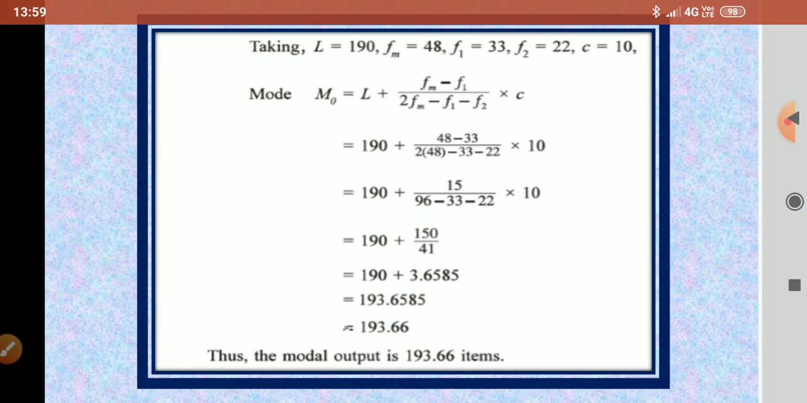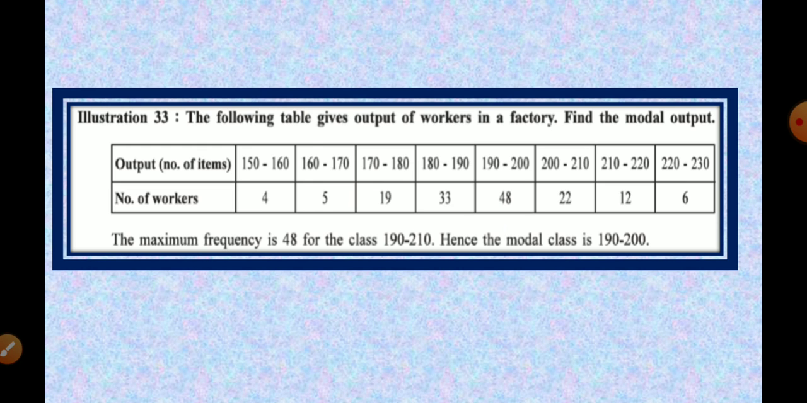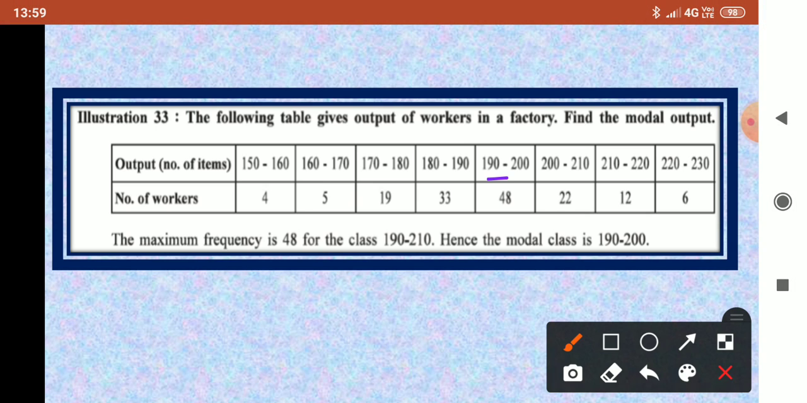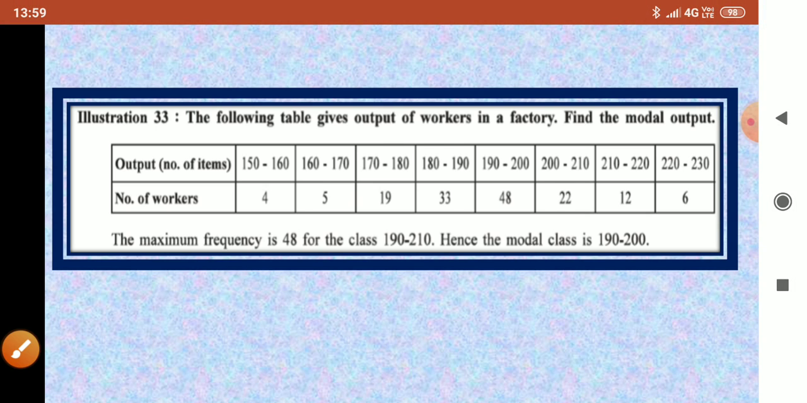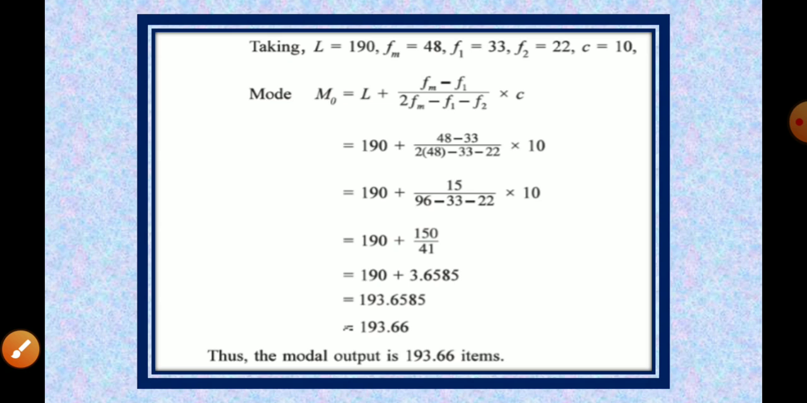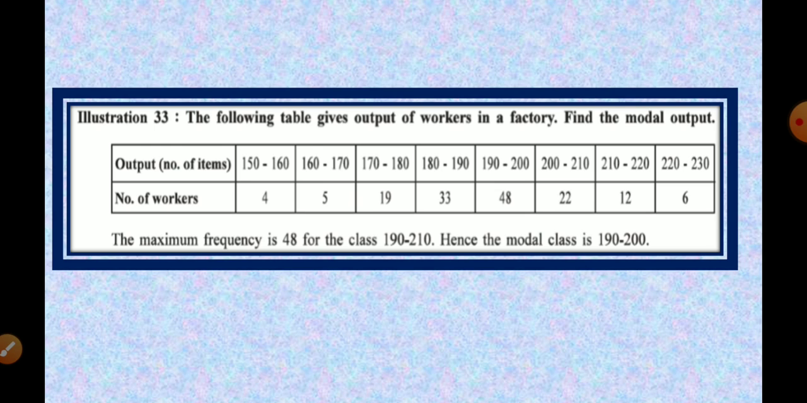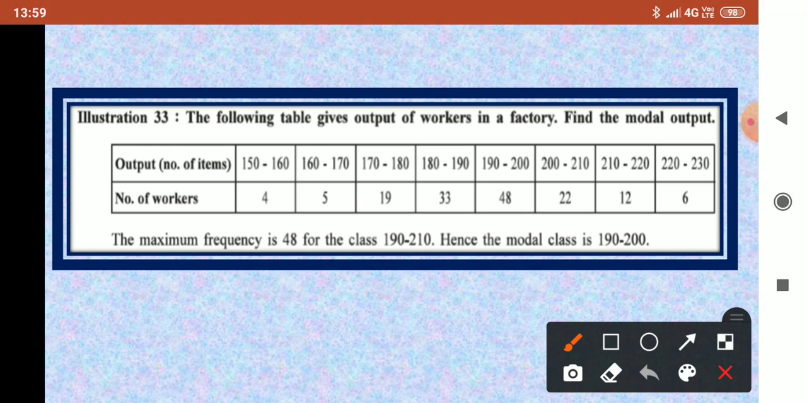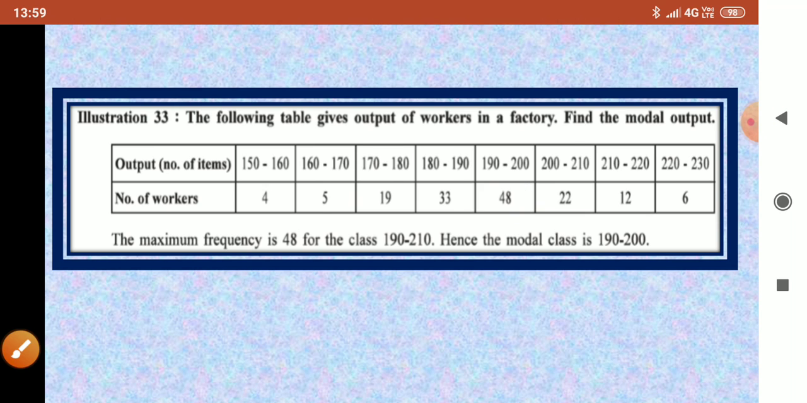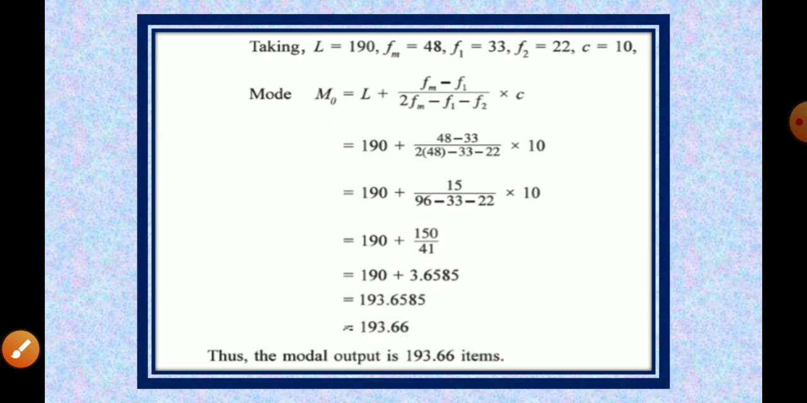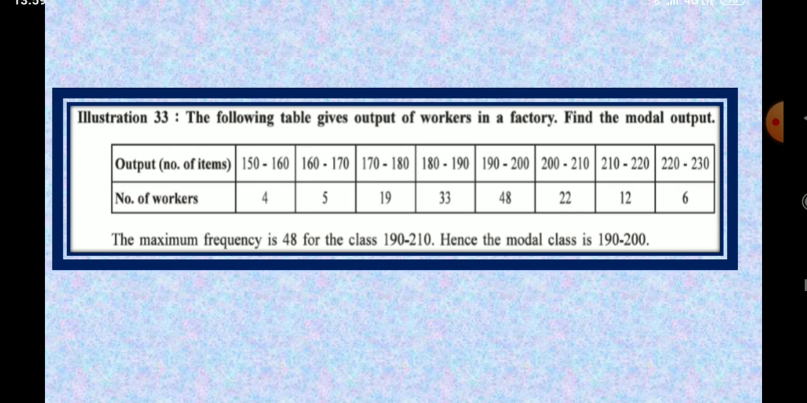Let's start. Taking L, for example: my modal class is 190 to 200. So what will be my L? That is the lower limit. The lower limit is 190. So we have written the lower limit as 190. What is my Fm? Fm means the maximum frequency. That is 48. Fm equals 48.